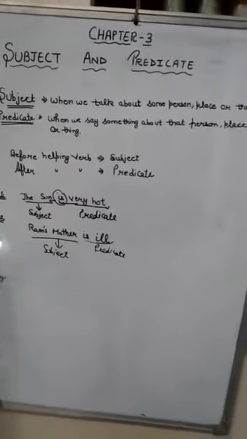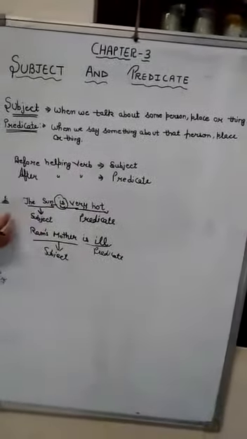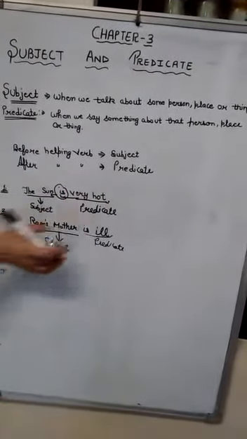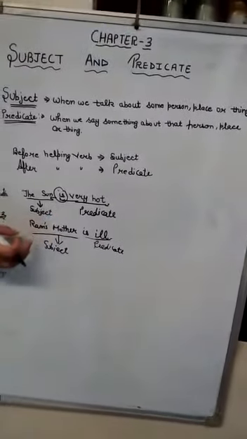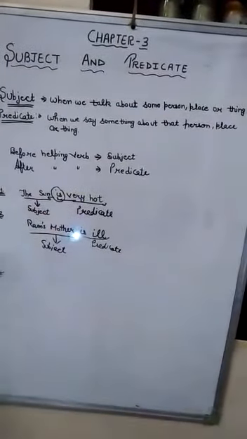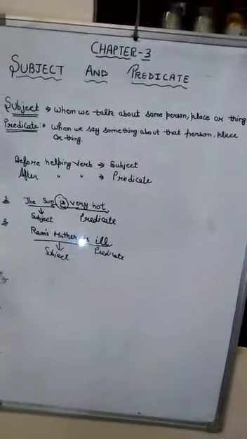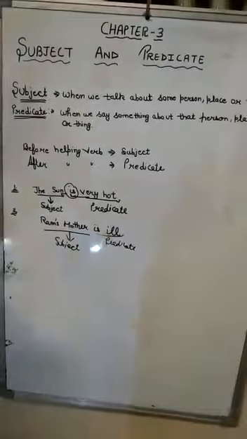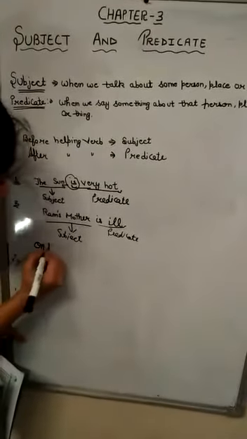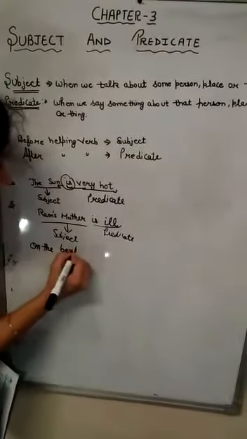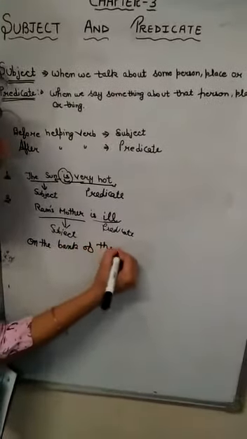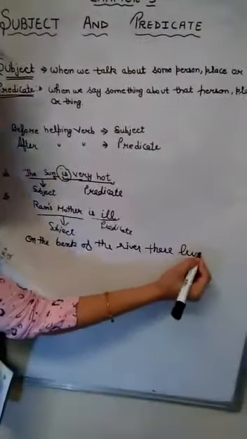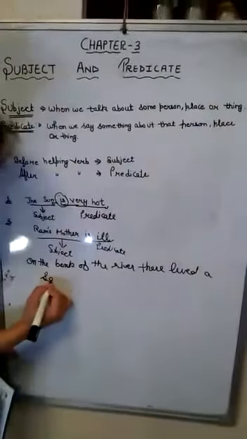In your first exercise, there are given sentences. You find out the subject and predicate. It is not compulsory that the subject is always in the front. Sometimes the subject is in the second part. I give you one example like this, where the subject is at the last. On the bank of the river, there lived a sage.